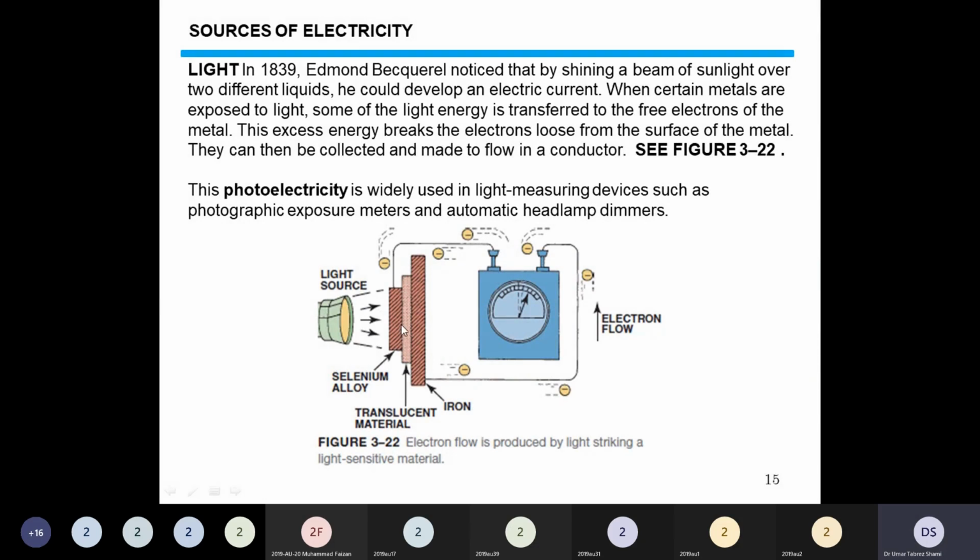It has a translucent material in between. On one side there is alloy, on the other side there is iron, and there is a current. But this current is of very, very small value. Nowadays, we are using much more advanced materials available in the solar panel to develop electricity from sunlight.